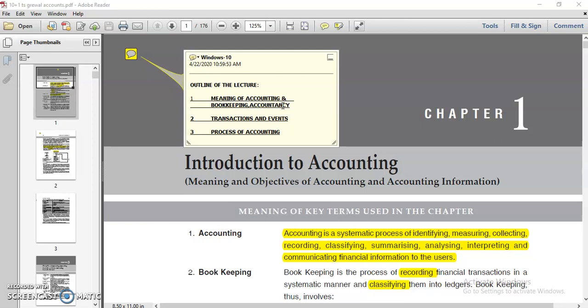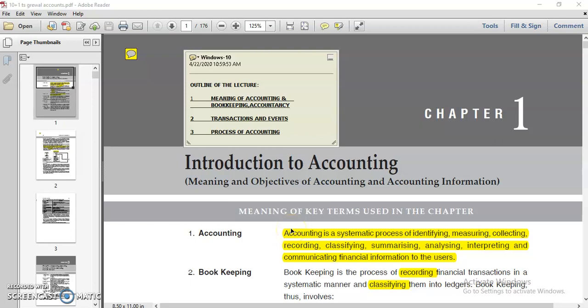Then we are going to learn transactions and events. Means what kind of transactions and events we have to record in our books of accounts. And third, the process of accounting. Means what is the way, what are the steps we have to consider while recording the books of accounts. So let us start with the first, the meaning of accounting.